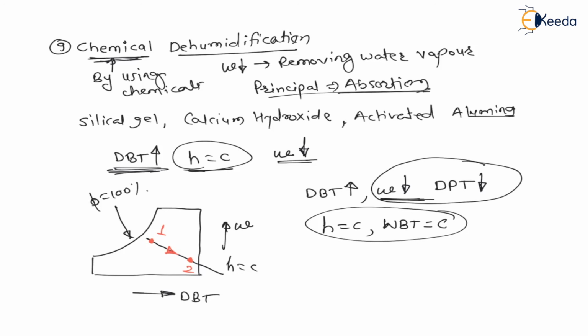Now let us discuss relative humidity. At 1, the curved lines parallel to the relative humidity equal to 100% line, phi 1, are constant on this line, and at point 2, phi 2 is constant, right? These curved lines parallel to the relative humidity 100% line are called constant relative humidity lines. Here phi 1 is close to 100% and phi 2 is away from 100%, meaning phi 1 is more than phi 2. Therefore the relative humidity is decreasing. For chemical dehumidification, relative humidity is decreasing.